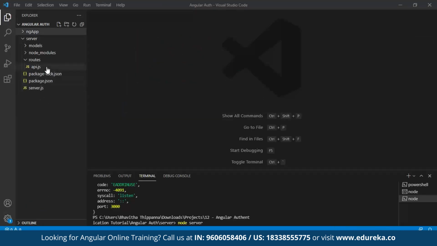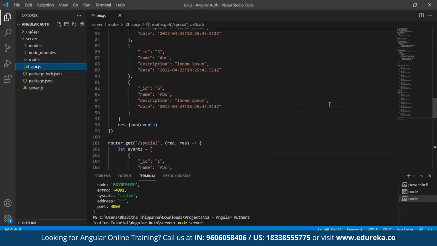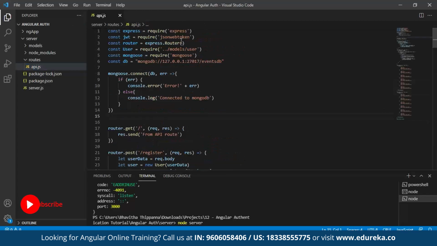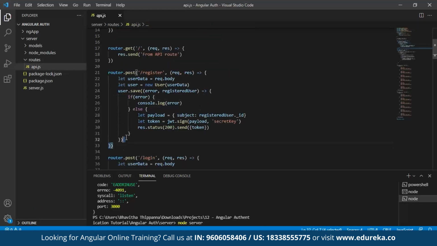Here in my server folder, I'll go back to my API. And in the API, the first thing that we're supposed to do is call JWT, or JSON Web Token. Once you do that, make sure you update your post call. In the post call, you have to call your payload. Now, the payload will store the object. The object is your registered user. Now, give the subject as the registered user, set the token, and this token can be sent.